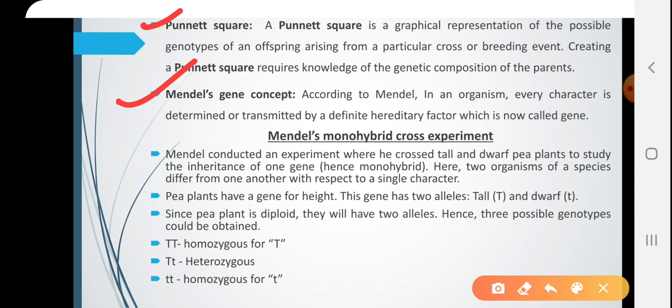Mendel's gene concept. According to Mendel, in an organism, every character is determined or transmitted by a definite hereditary factor, which is now called a gene.